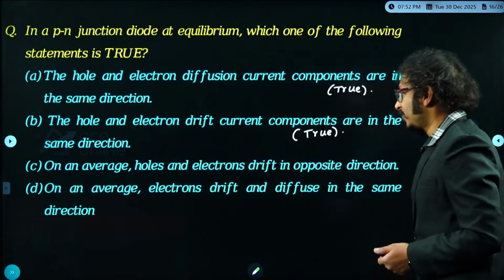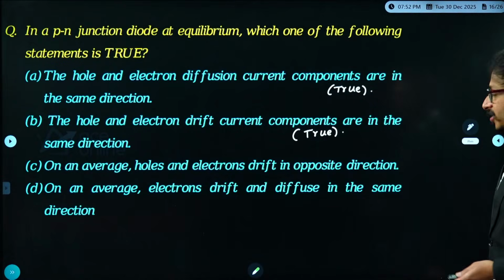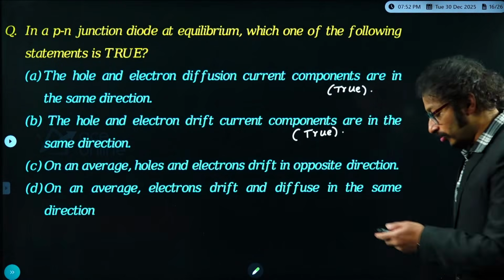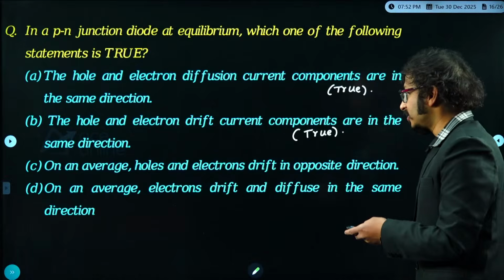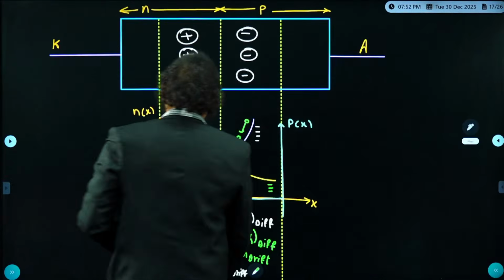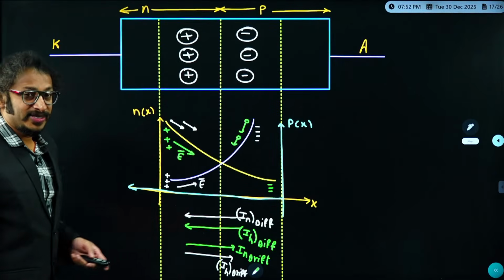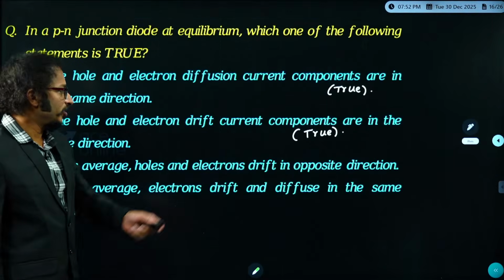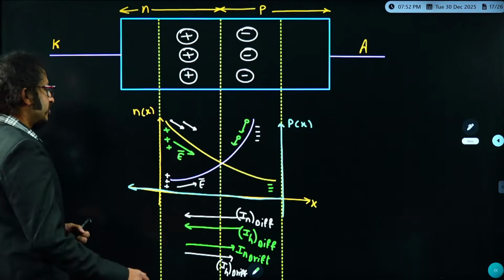Third, on an average, holes and electrons drift in opposite direction. Fine. Holes and electrons drift in opposite direction. You can have a look carefully, guys. Students, they are not asking about drift current. They are asking about only drift direction. You can check it out.